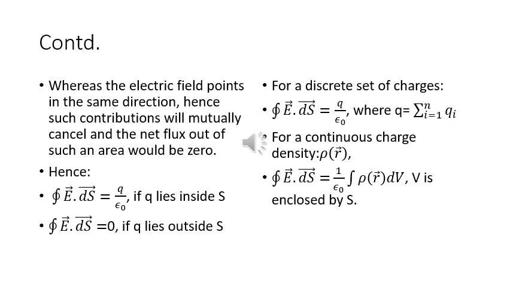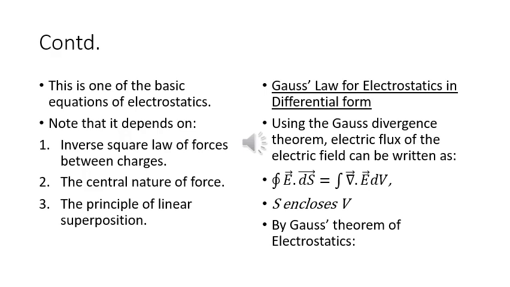For a discrete set of charges, q is represented by summation over i, qi. For a continuous charge density, it is represented by rho r. So integral E dot ds will be equal to 1 upon epsilon naught integral rho r dv, where v is enclosed by S. This is one of the basic equations of electrostatics, and you can note that it depends on the inverse square law of forces between charges, the central nature of force, and the principle of linear superposition.